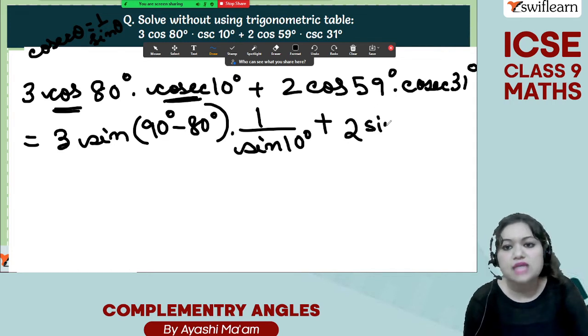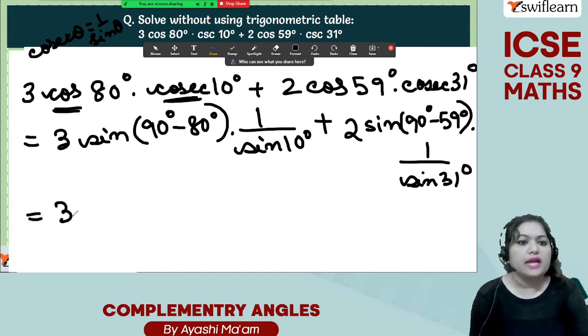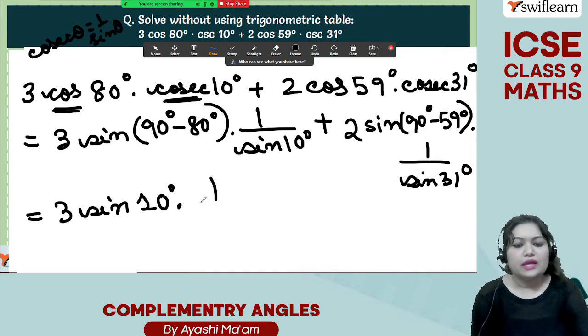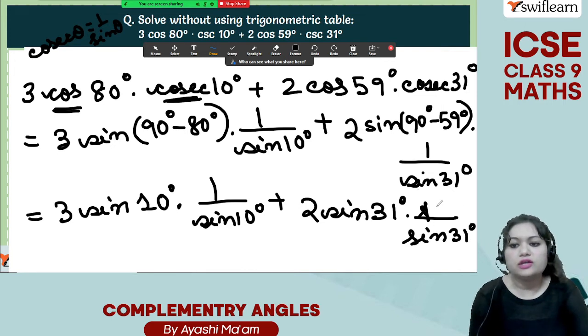So it will be sine (90 degree minus 59 degree) multiplied by, again, cosec is 1 by sine of 31 degree. So here we are getting 3 sine 10 degree into 1 by sine of 10 degree plus 2 sine of 31 degree into 1 by sine of 31 degree.